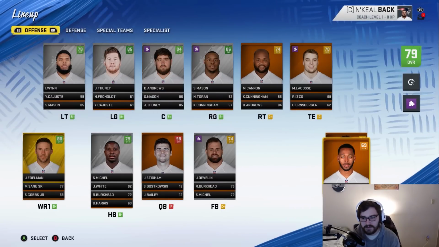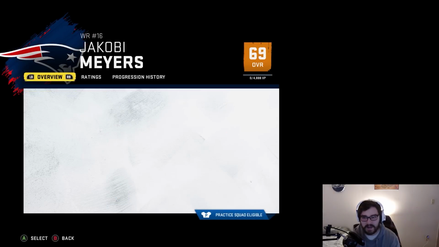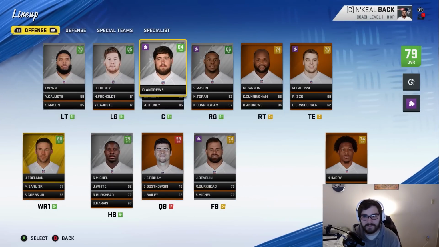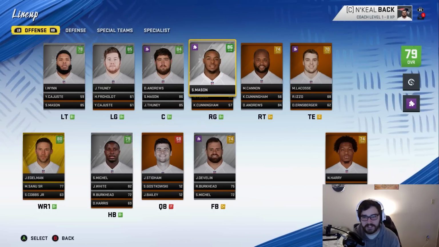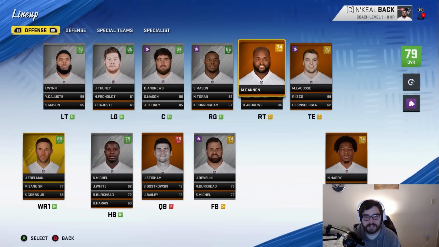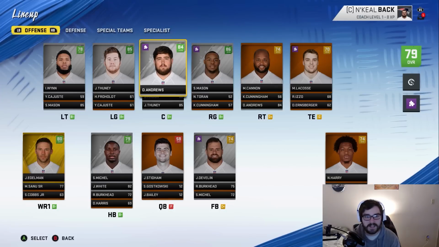We have Mohamed Sanu. We have Jakobi Meyers. Those guys down there aren't anything that special. Mohamed Sanu's not too bad, but we'll have to see what this draft looks like. Maybe I go ahead and draft a receiver. There's actually a good bit of holes on this team now, so it's actually going to be kind of fun trying to repair them. The offensive line is still very good, though. Probably the strongest point of this entire offense.